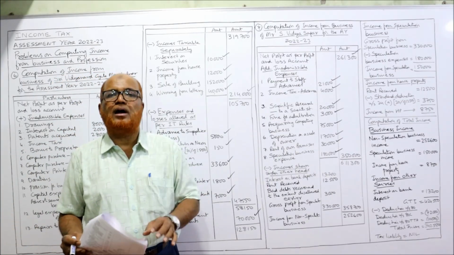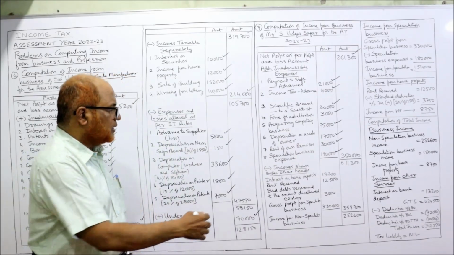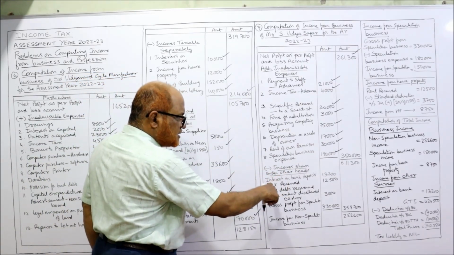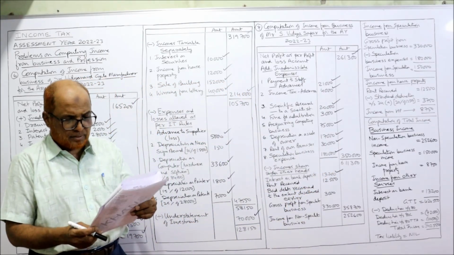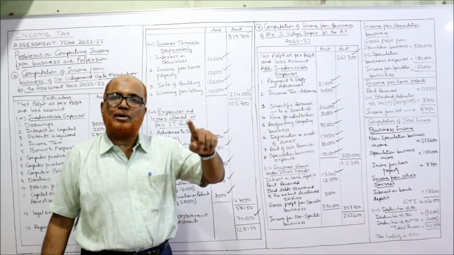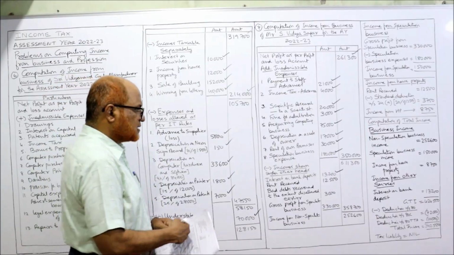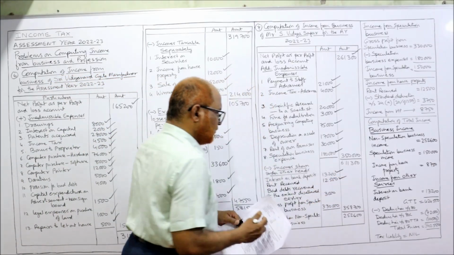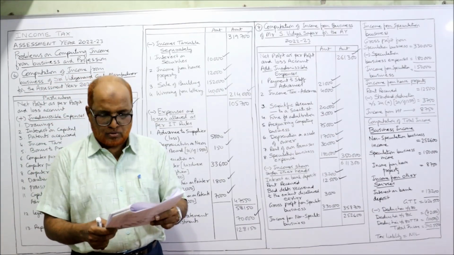Then interest on bank deposit. It is taxable under income from other sources, not business income. So here the income is shown under other heads. Interest on bank deposits, 13,200. Next comes rent received. Actually, rent received is taxable under income from house property, not from income from business. So deduct. Rent received, 12,500. Next comes bad debts recovered, 7,000.